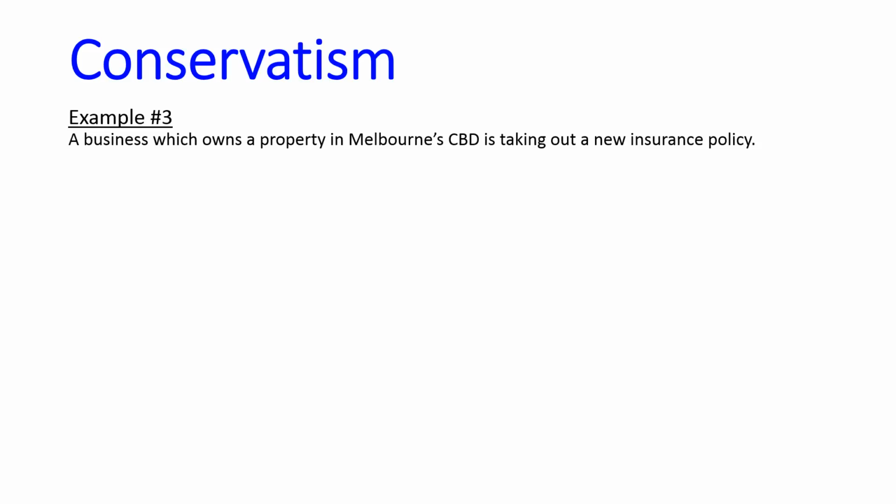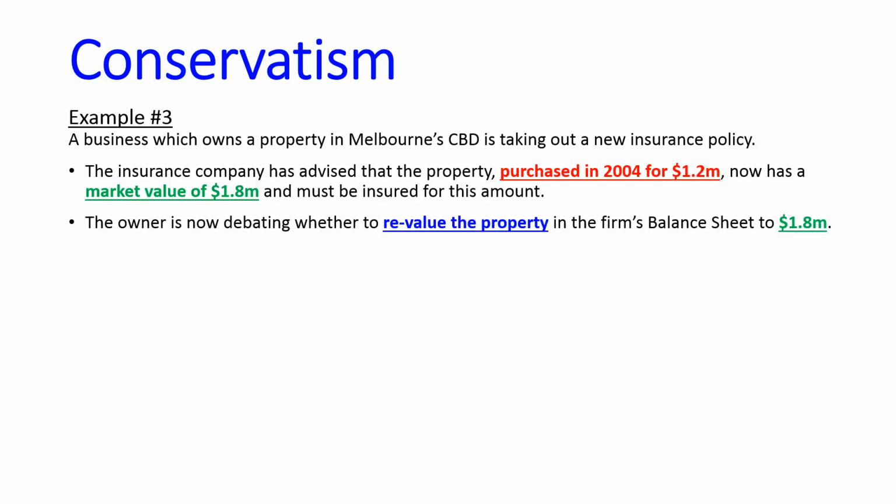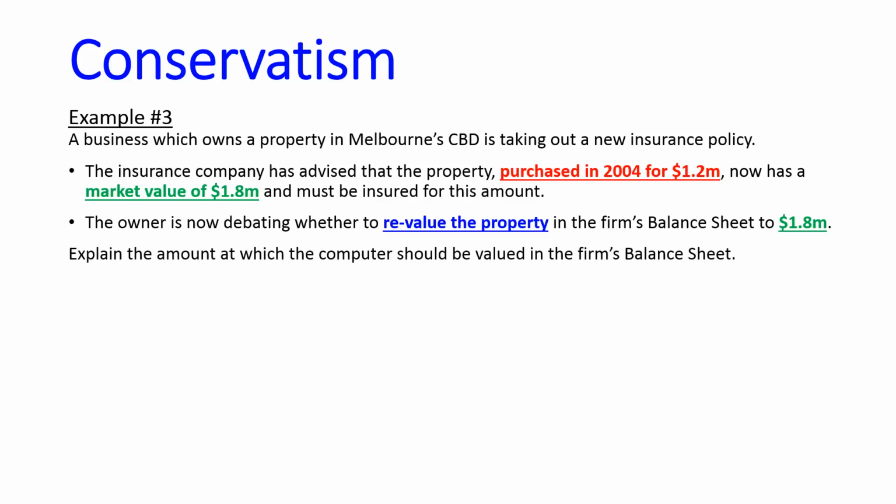Example 3. A business which owns a property in Melbourne CBD is taking out a new insurance policy. The insurance company has said that the property, which was bought in 2004 for $1.2 million, now has a market value of $1.8 million and must be insured for this amount. The owner is now debating whether to revalue the property in the firm's balance sheet to $1.8 million. Explain the amount at which the property should be valued in the firm's balance sheet.